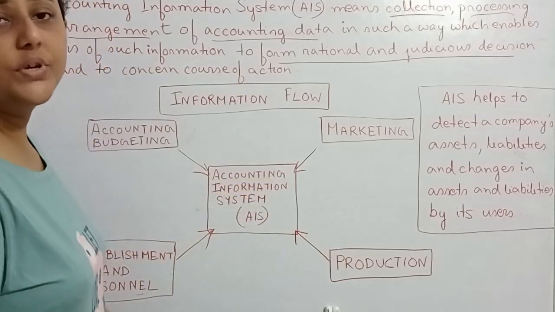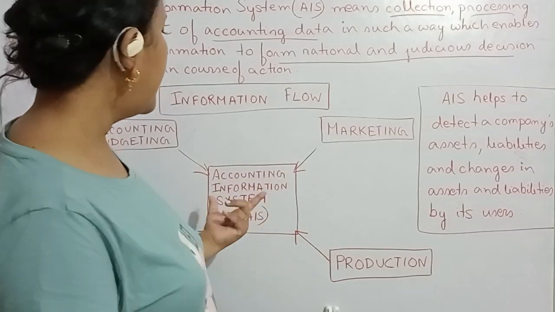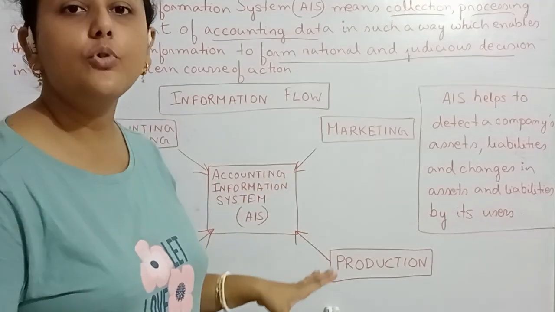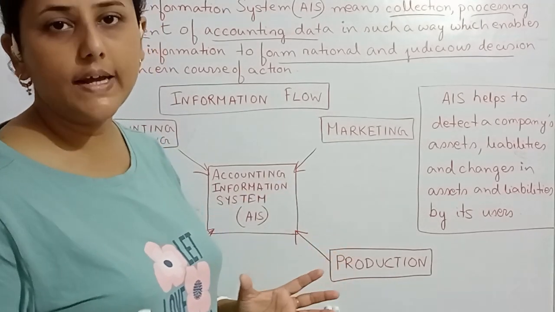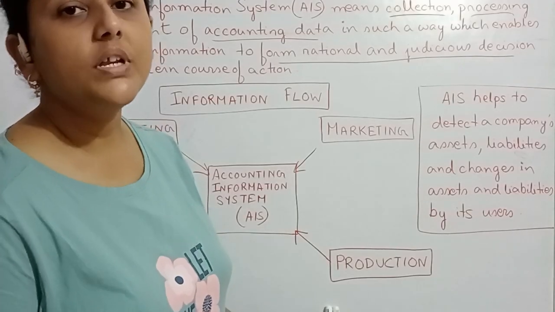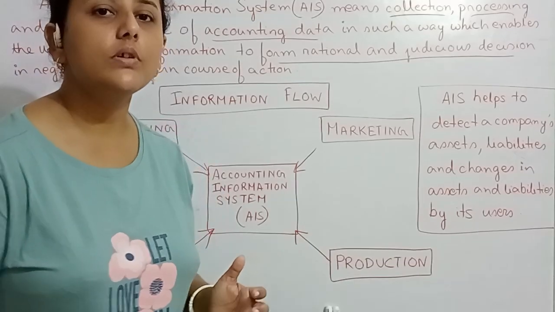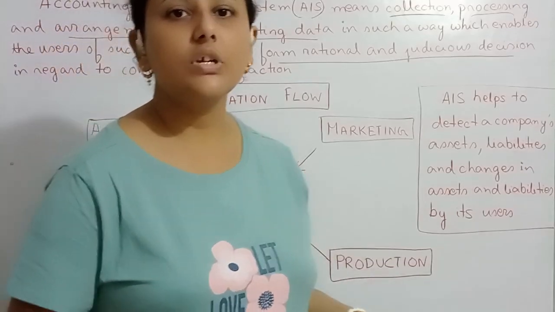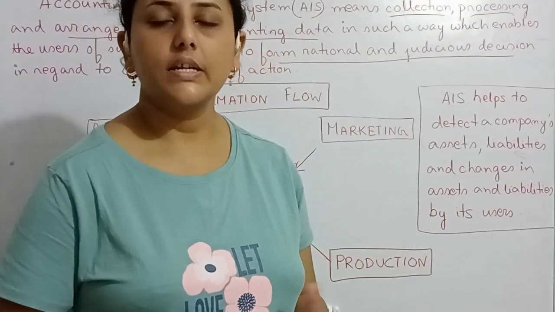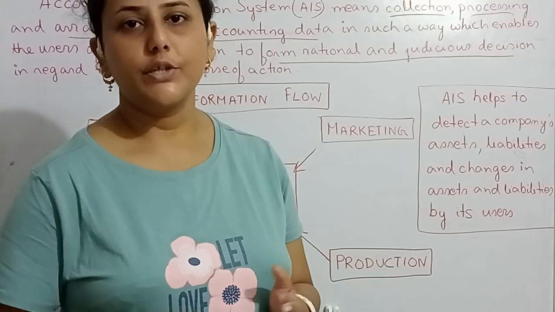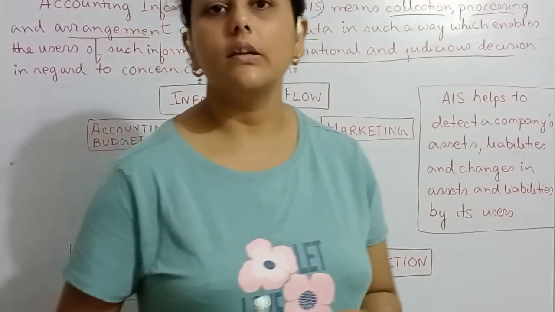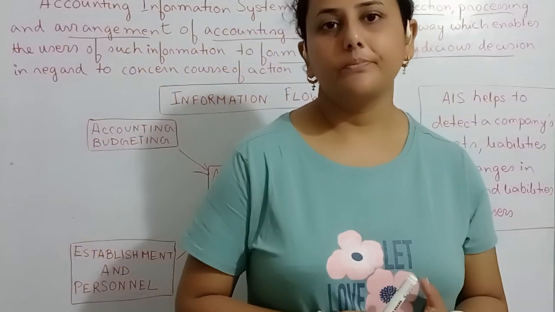So how does information flow? You just see that AIS, accounting information system. Here information flows from many organs in the organization. The first organ is accounting budgeting. So what do you mean by budget? In simple words, like Durga Puja is very near, so we have to prepare a budget. Like this is our income and this can be our expenditure. We can spend only this much money from our income. So that is a budget.